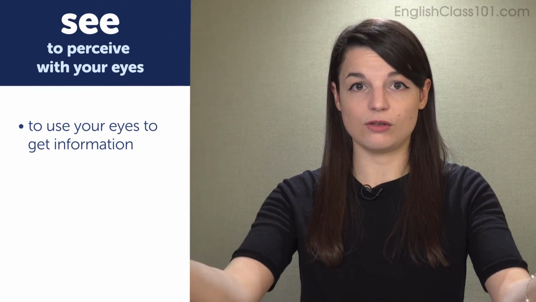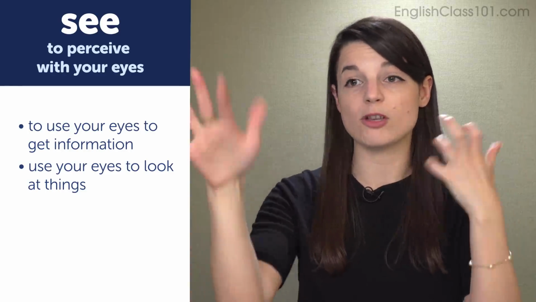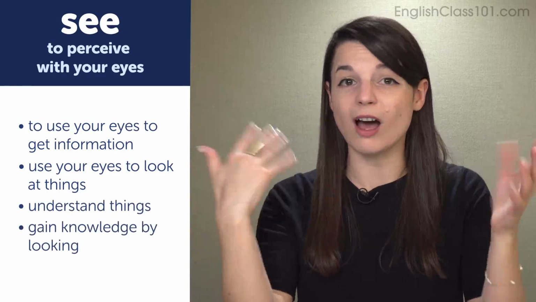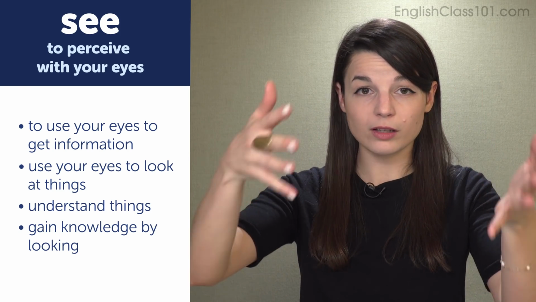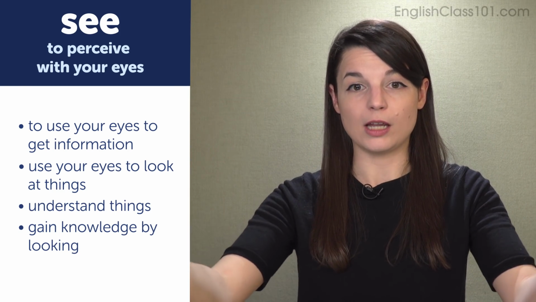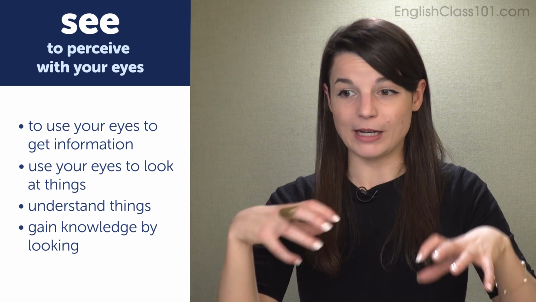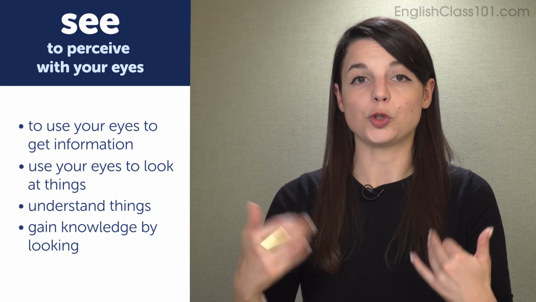So the basic definition of see is to perceive with your eyes. So this really means to use your eyes to get information. You use your eyes to look at things, to maybe understand things, to gain knowledge by looking at things. By focusing your eyes on things, you can learn things or gain information. So this is to perceive.